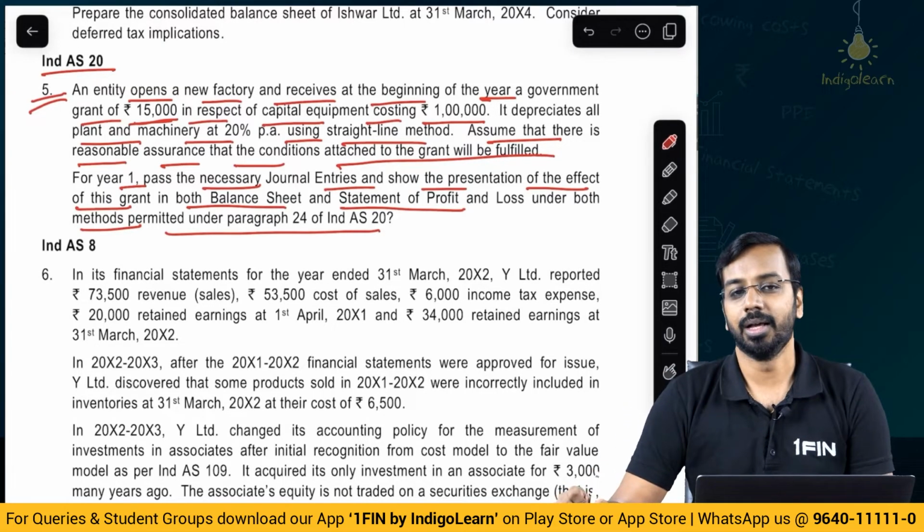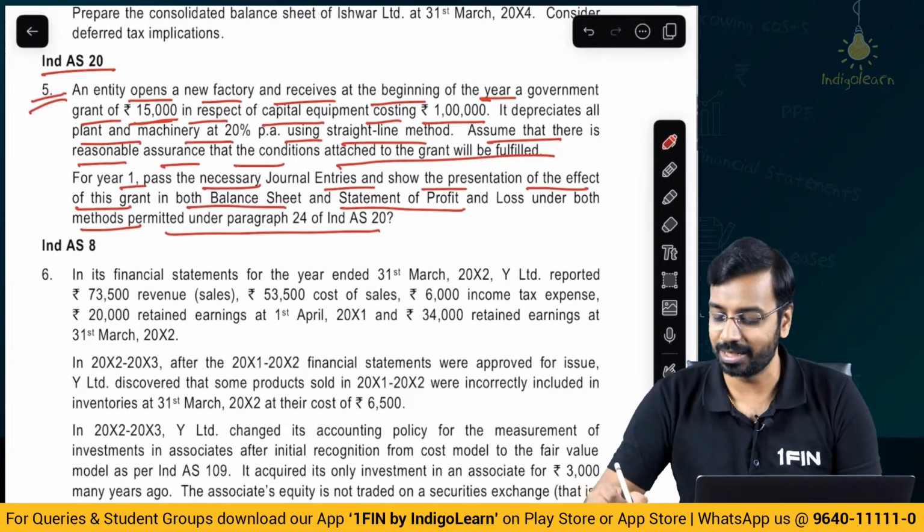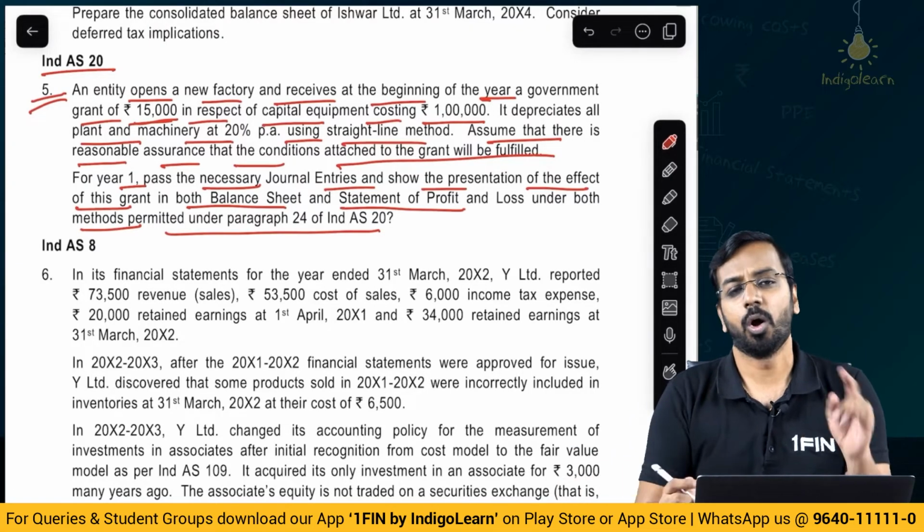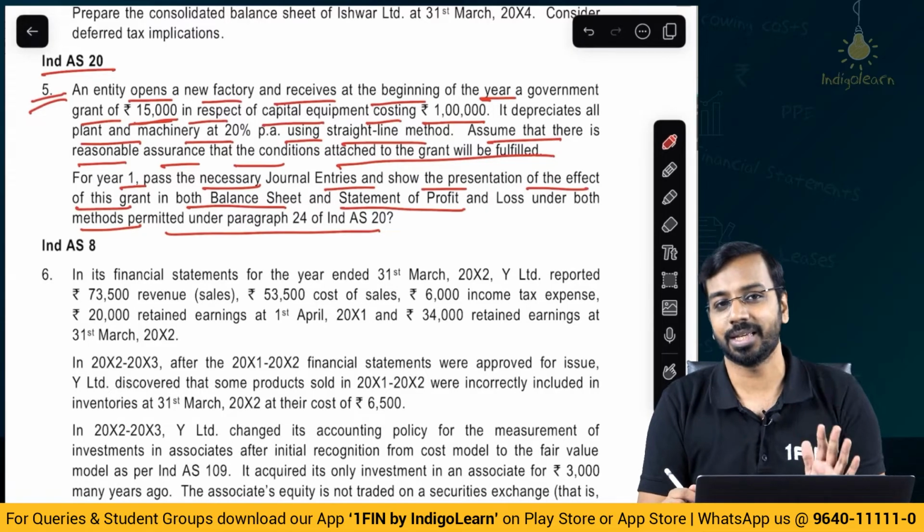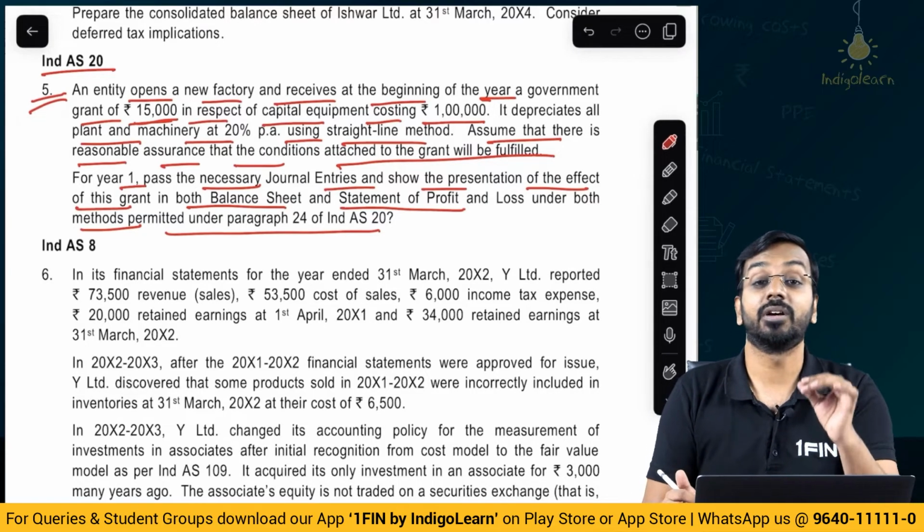See, I don't actually recommend remembering paragraph numbers. It basically says both the methods. Now, what are two methods? One method is reduce it from the cost of the asset. Second method is set up a deferred grant, right?